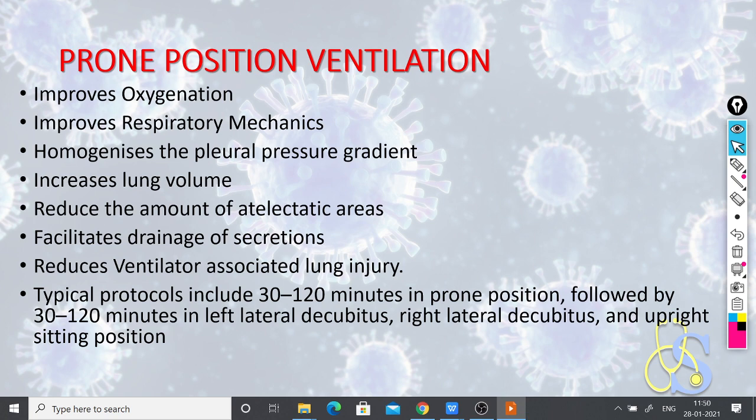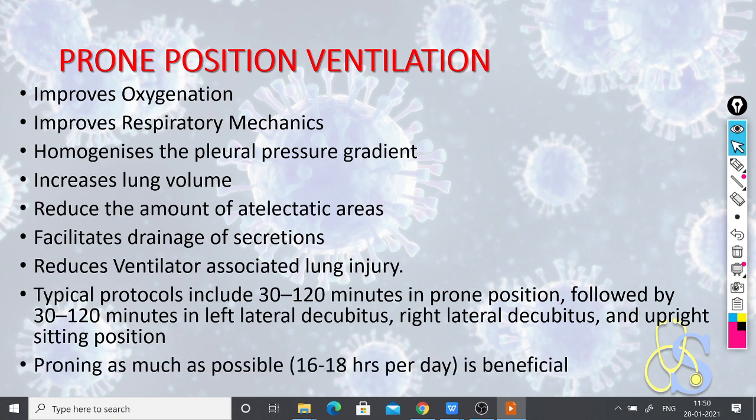This means the COVID patient should be in supine position as little as possible. He should be changing his position every now and then. Proning as much as possible is beneficial, up to 16 to 18 hours per day.